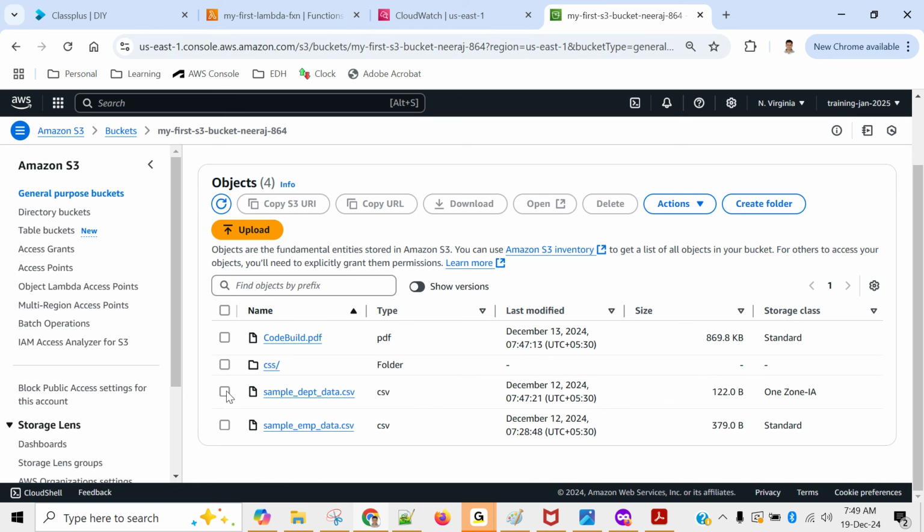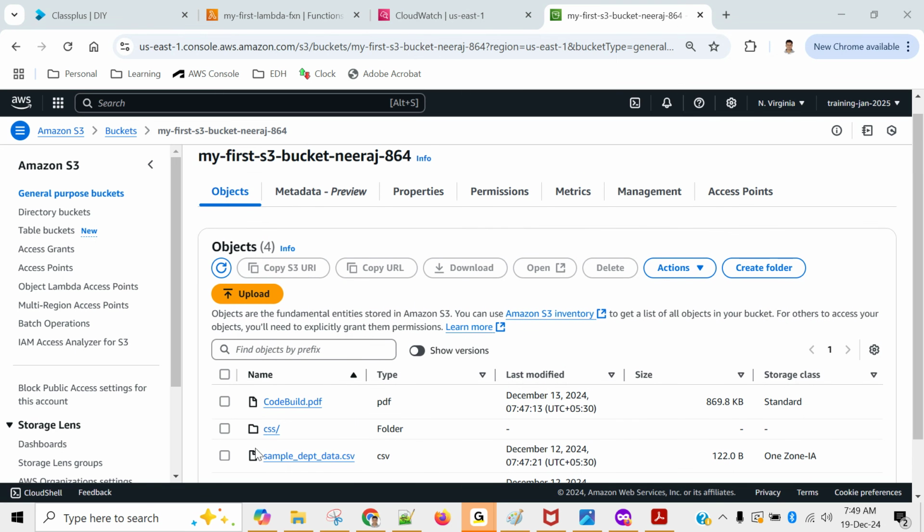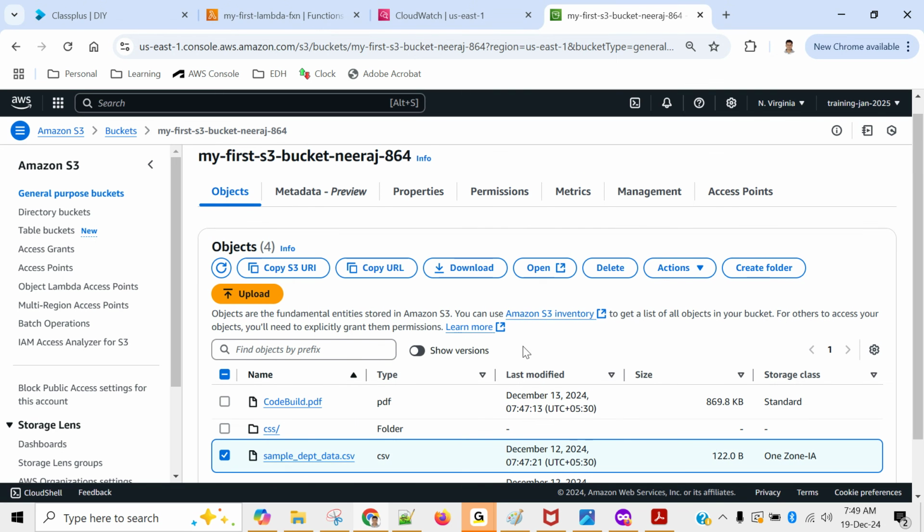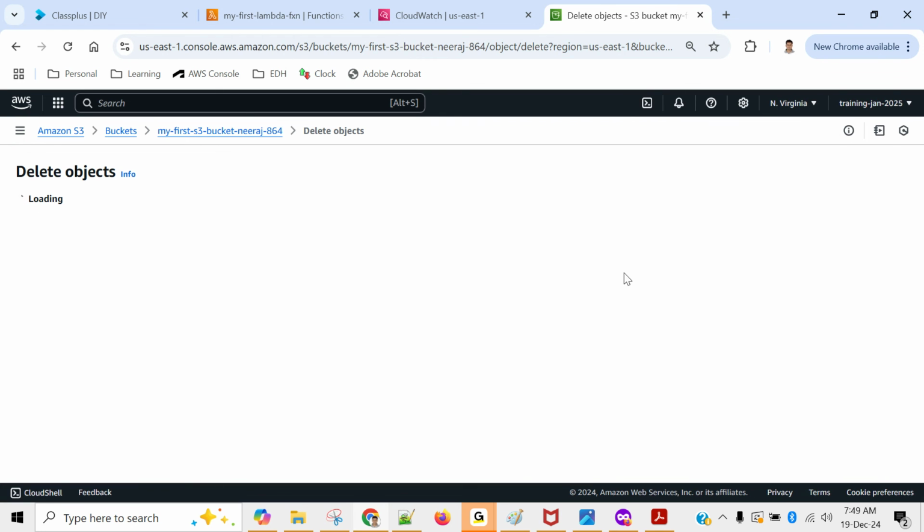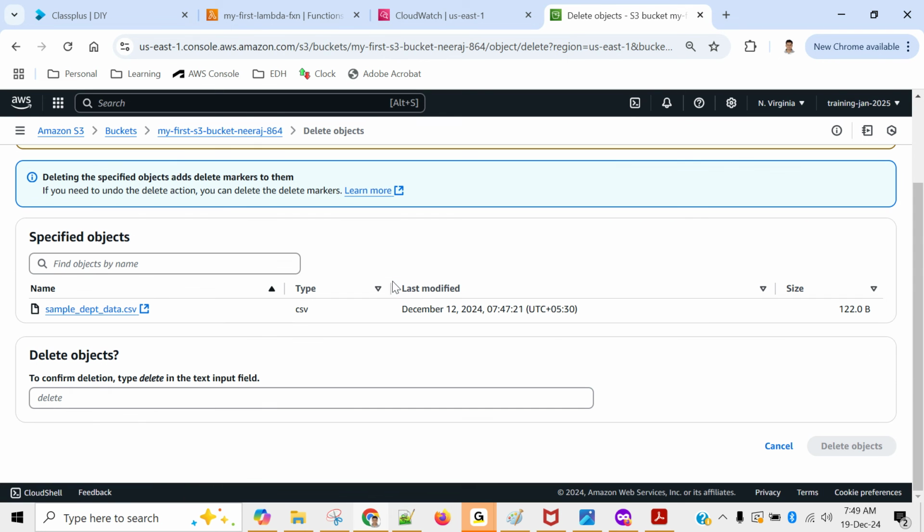So I will select this. Suppose I don't need the department CSV, for example. I will select this, click on delete, and type delete here to confirm. After that only, the delete object option will be enabled. So type delete and click delete object.